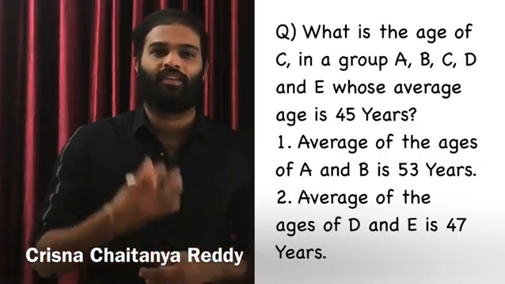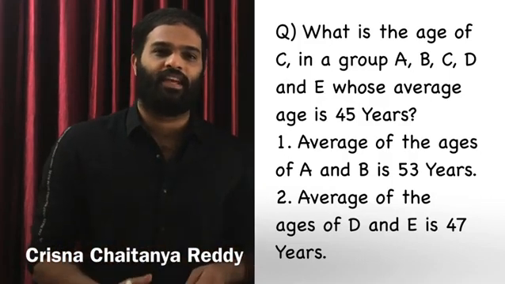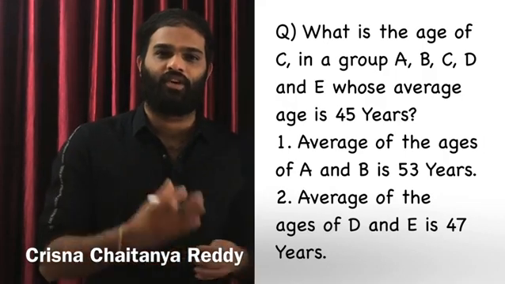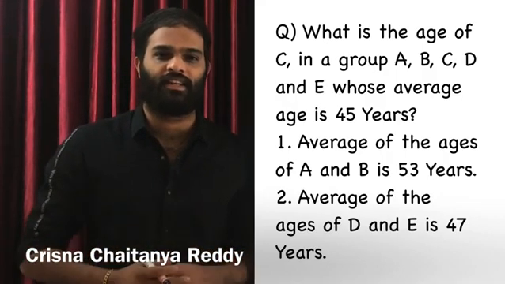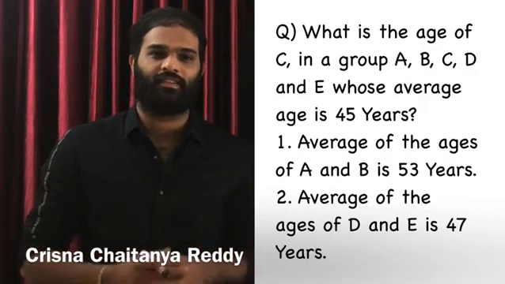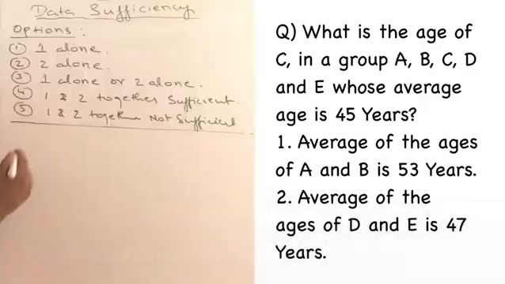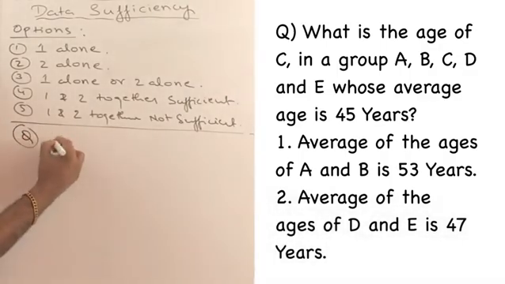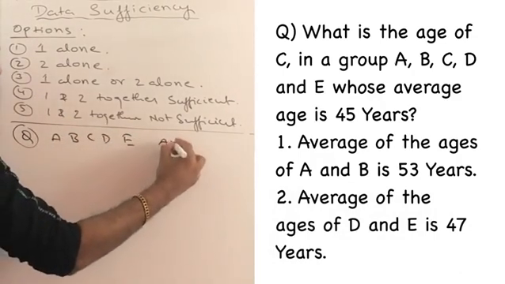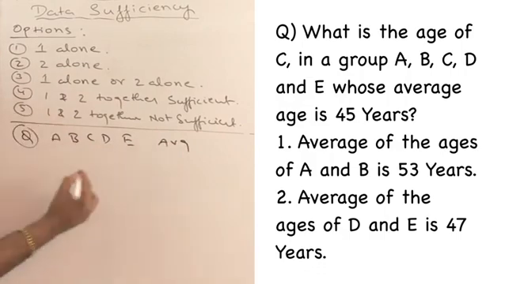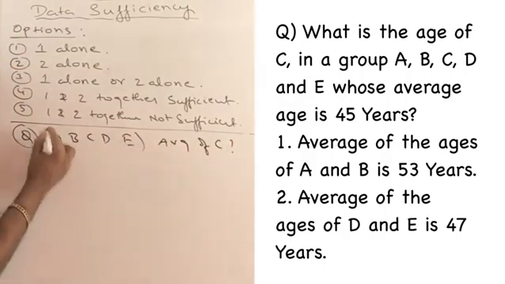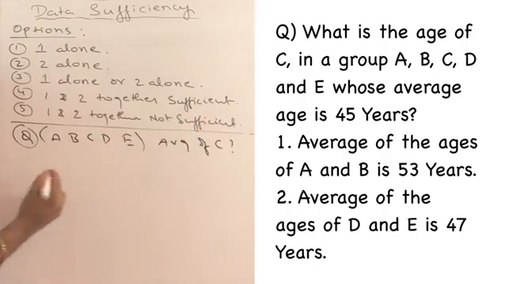Suppose the question is, what is the age of C in a group of A, B, C, D, E whose average is 45 years? The first statement is, average of the ages of A and B is 53 years. And the second statement is, average of the ages of D and E is 47 years. Very simple question. In the question, he has given the average of A, B, C, D, E, and then he is asking us to find out the age of C.